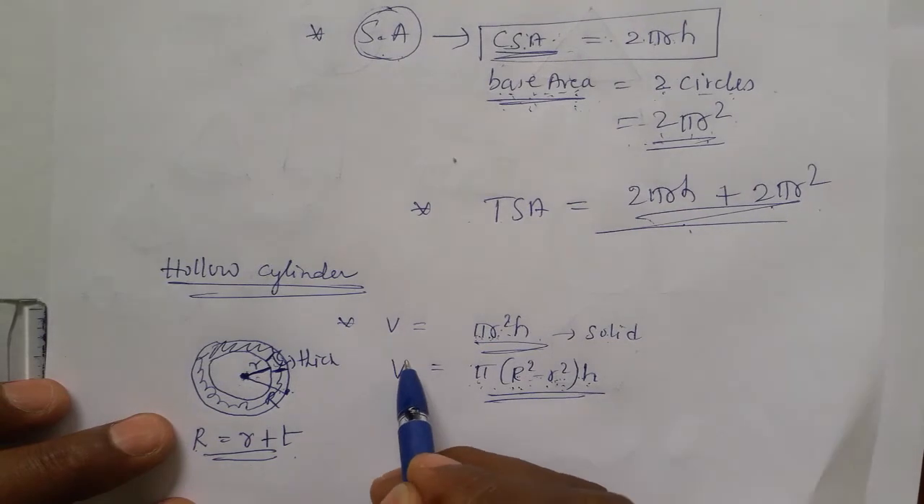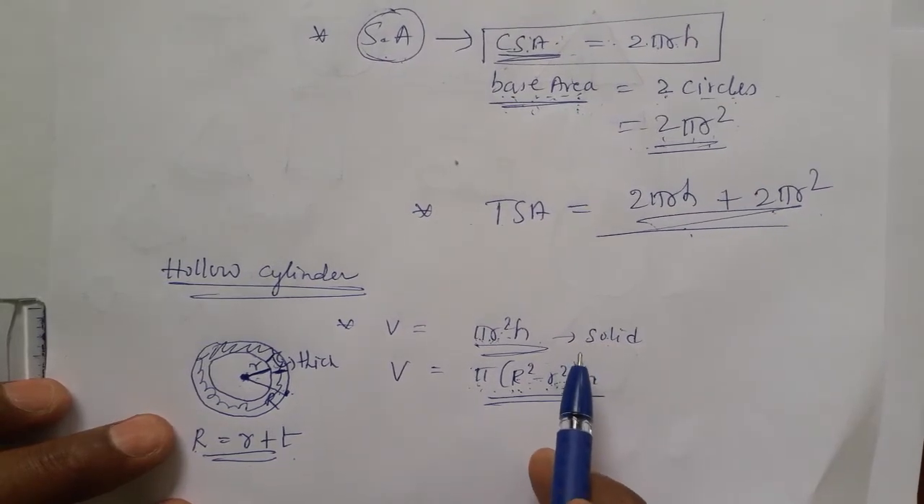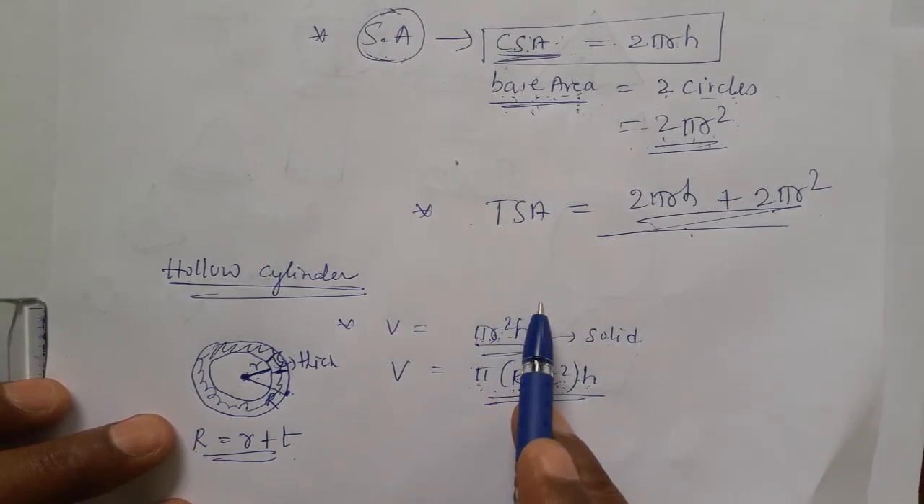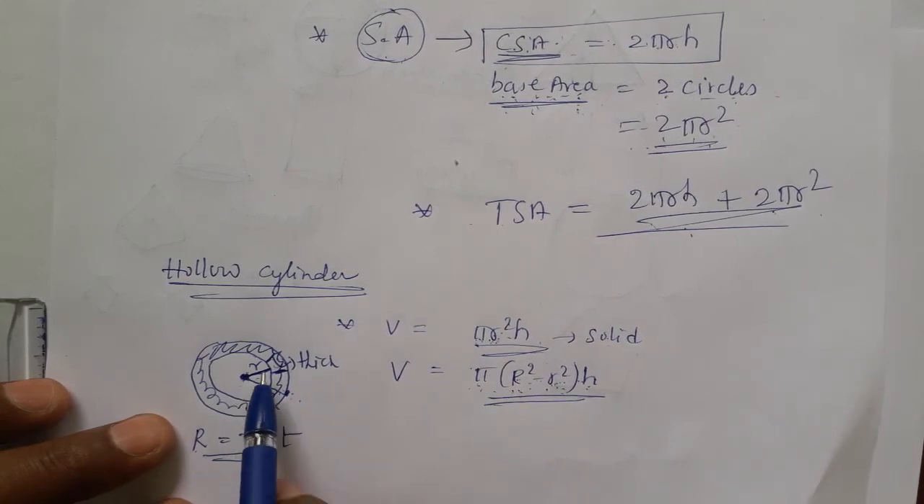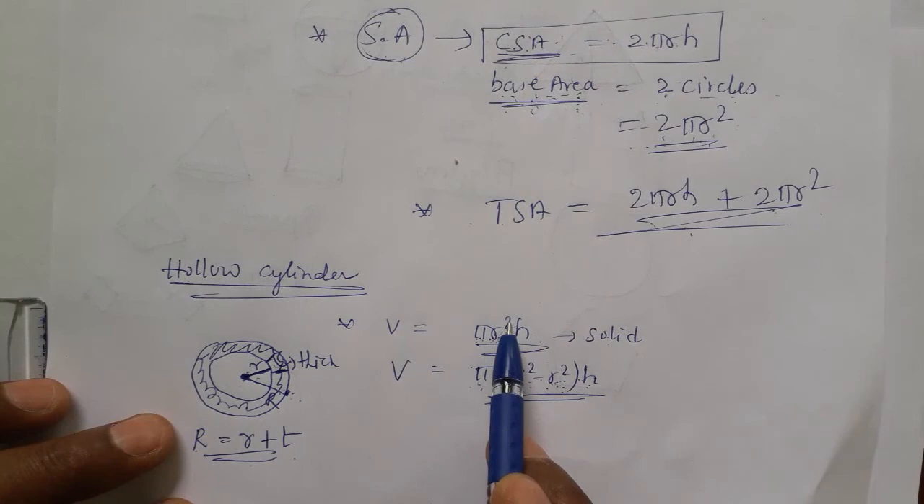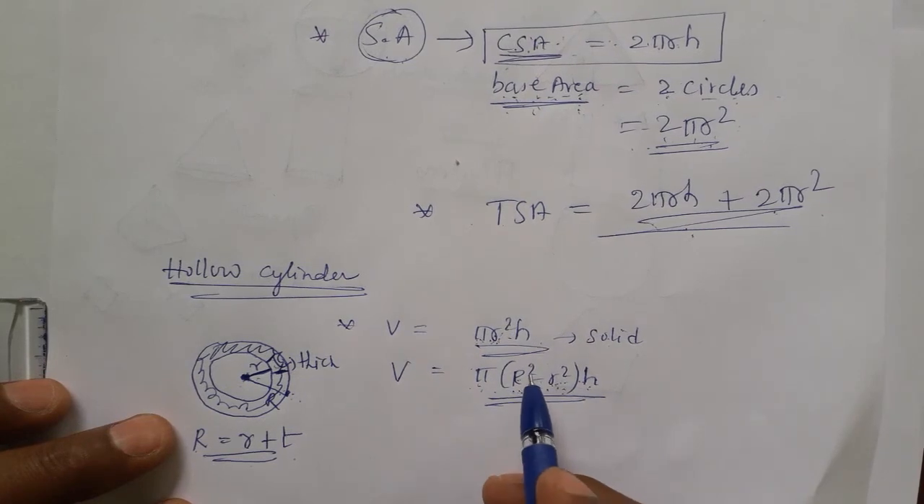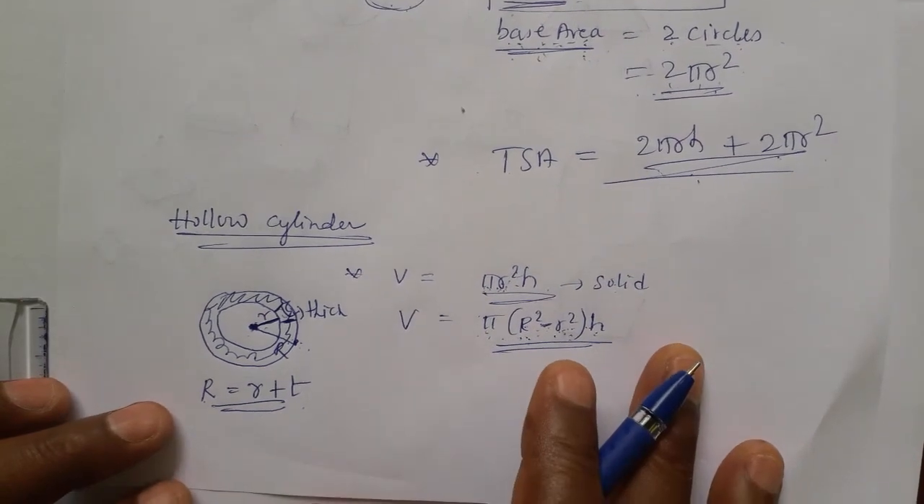This is the volume of the hollow cylinder. Remembering the volume of a hollow cylinder is very easy. Remove the single radius, and in place of the single radius you write two radii, bigger minus smaller. R square, remove it, bigger square minus smaller square, right? In place of that we obtain this.